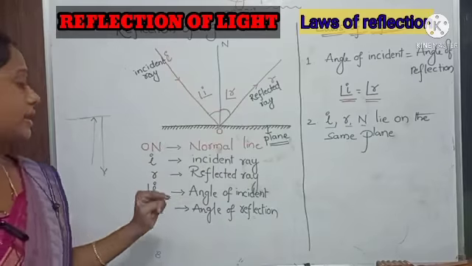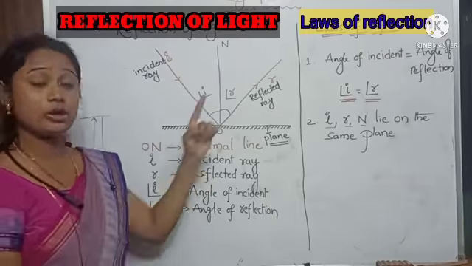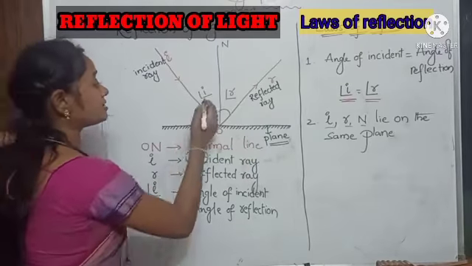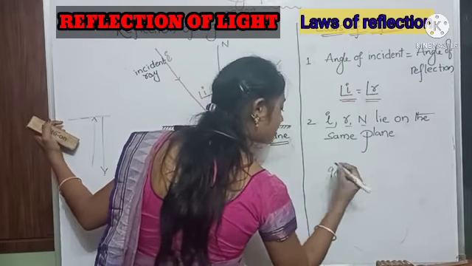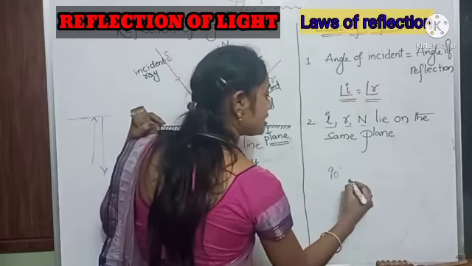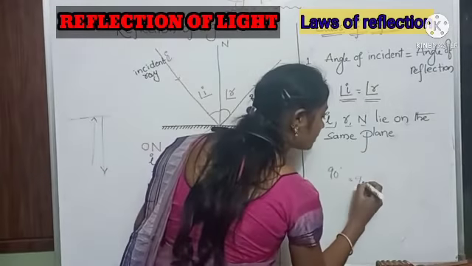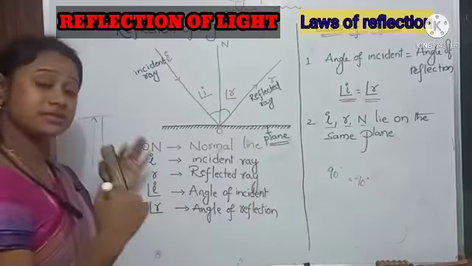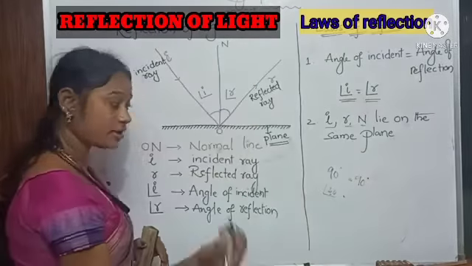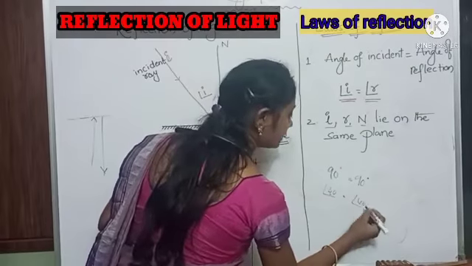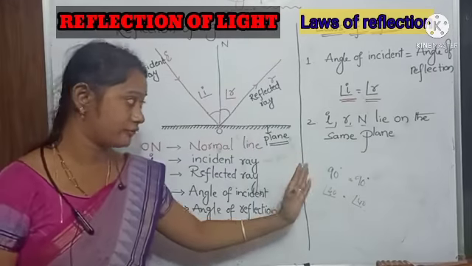Here, the main concept is the law of reflection. There are two laws in this one. One, the angle of incidence is equal to the angle of reflection. That means, suppose the incident angle is 90 degrees. Then what will the reflected angle be? The reflected angle will also be 90 degrees. If the incident angle is 40 degrees, the reflected angle will also be 40 degrees. This means the angle of incidence is equal to the angle of reflection.